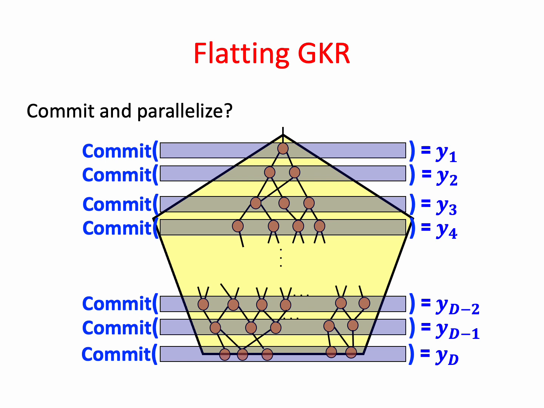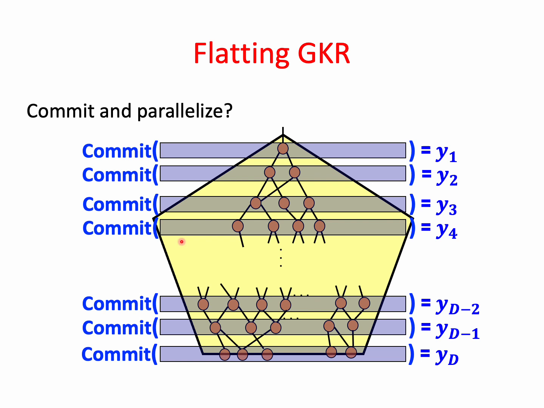And here comes the flat GKR idea, to commit and then to parallelize. We want to commit to the values of each of these encodings of the computed layers, such that we will get somehow the input claim for layer I, let's say, and that we will be able to verify the claim about the next layer that the consistency subprotocol is going to output.